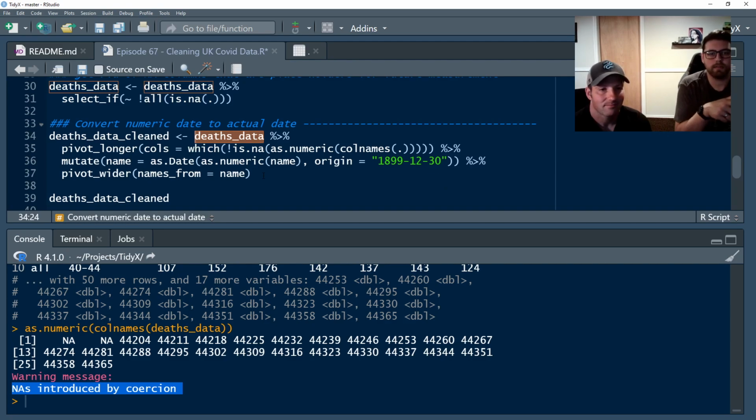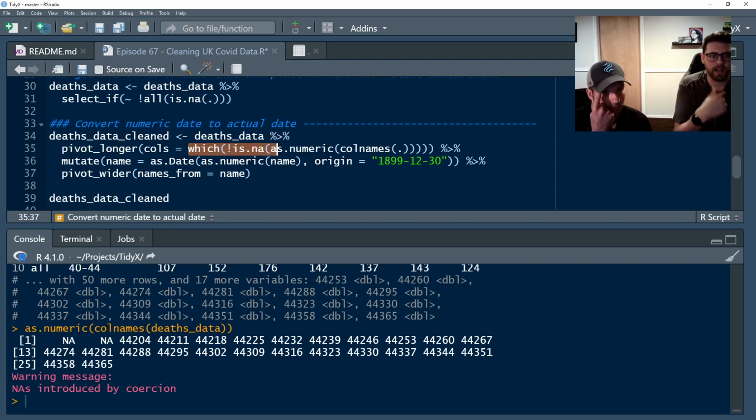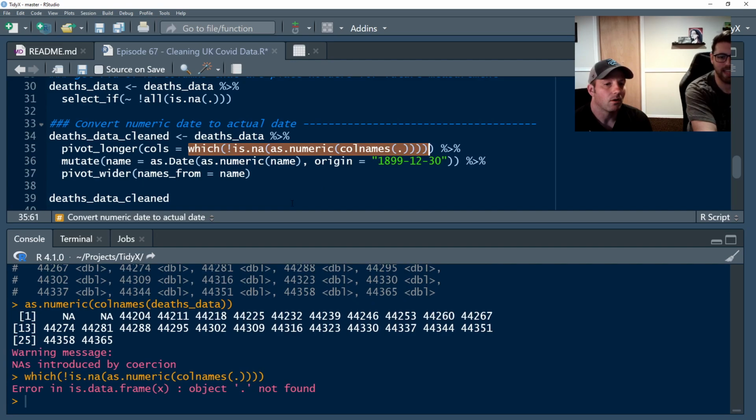So I can use this to my advantage and say, okay, I know that I want to keep all the columns that are not going to be NA. So I'm going to call the function is.na, which returns a Boolean: is that value an NA or not? And I want the inverse of that, so that's what the exclamation point is. Then pivot longer expects a numeric entry, so I call which, and when you call which on a Boolean vector, it returns the locations of the trues. So there's a bit of a logic train here. Patrick actually has a much shorter and cleverer method to do it because he understood the data.